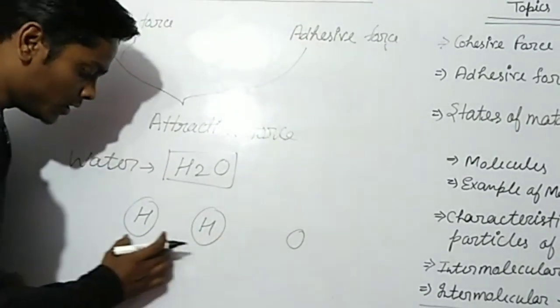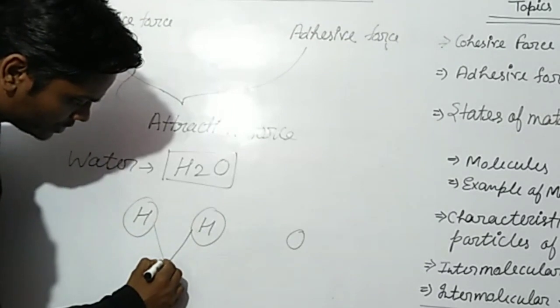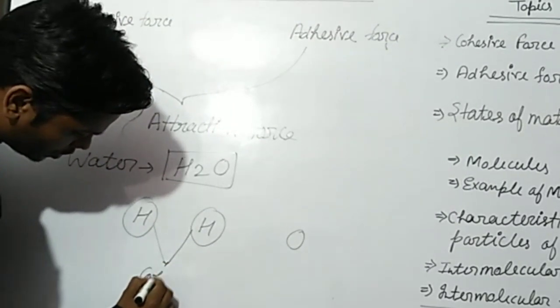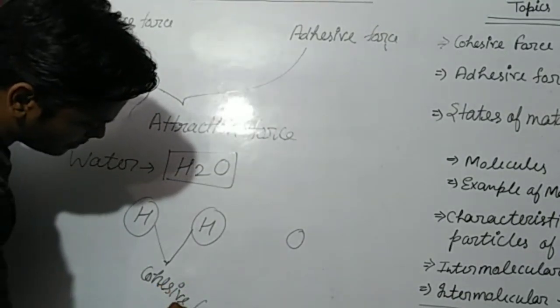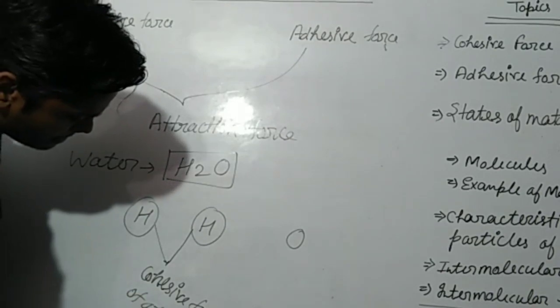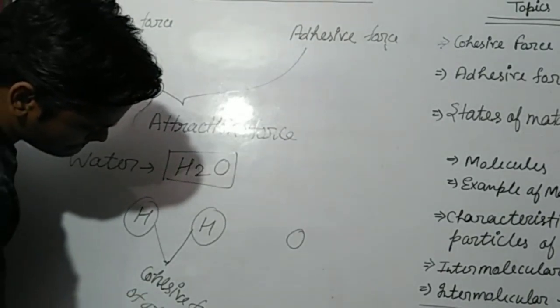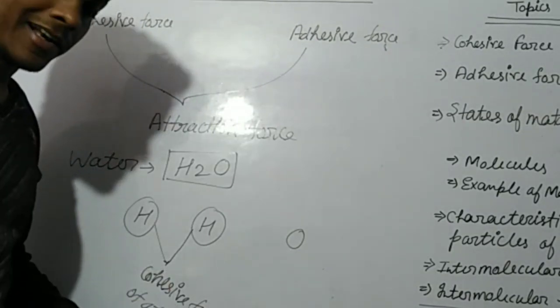So both of them have the attraction force, and which is cohesive force of attraction.